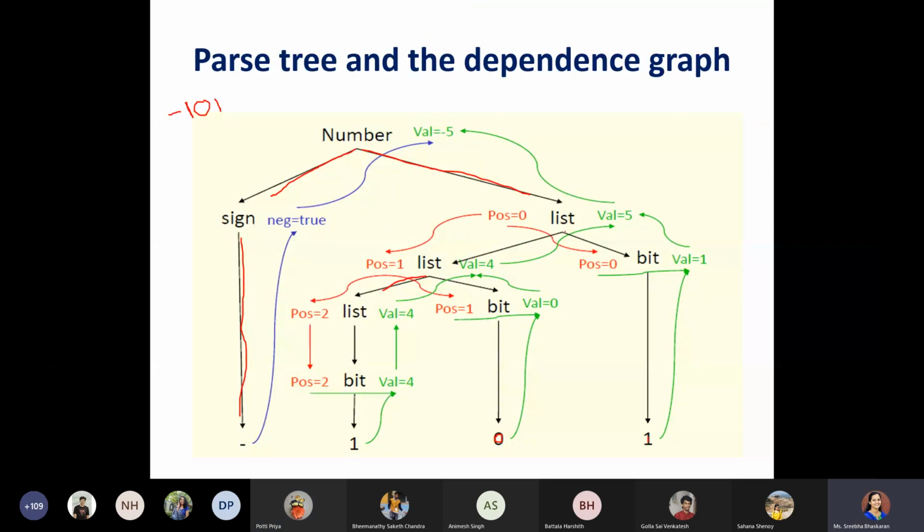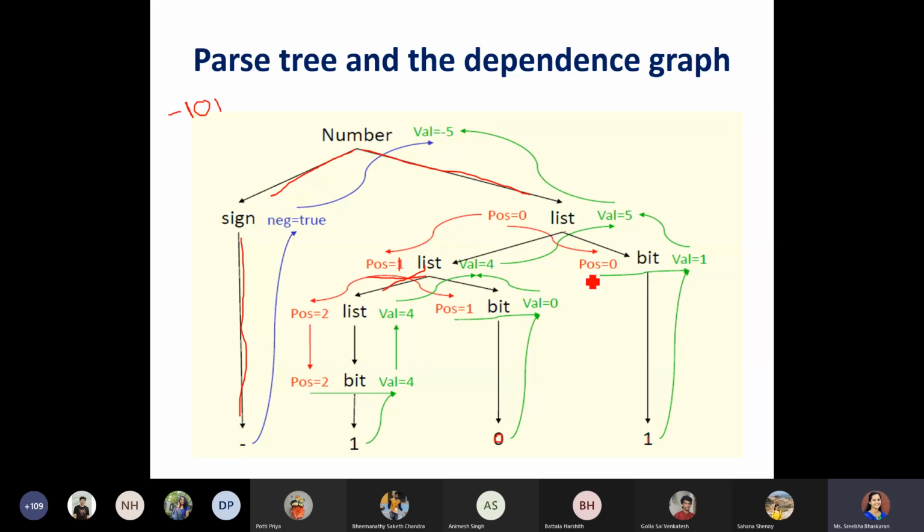So based on these attribute rules, the position is the first list we are going to have. The position value would be 0 itself. So this list, and list bit. Now what would happen? We have the next content, where again we would be calculating the position. This position would be nothing but this 0 plus 1, the root node's position value plus 1. So you would be getting the value 1.